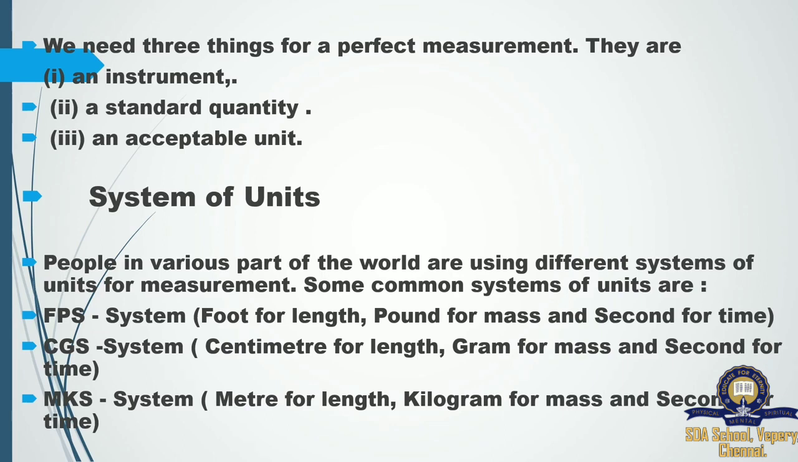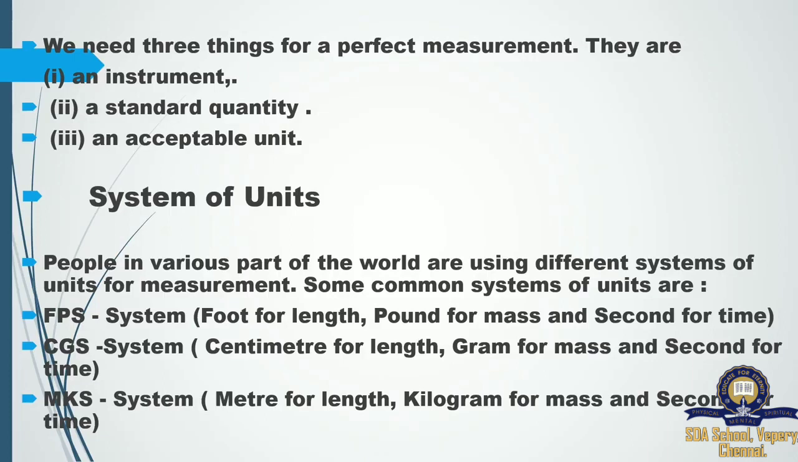Next, MKS, meter for length. So here they are measuring a great distance, so they are using meter. Kilogram for mass. So kilogram is the greatest unit to measure weight. And then second for time. So in all three systems, there is no change in measuring time. Second is the only unit to measure time.